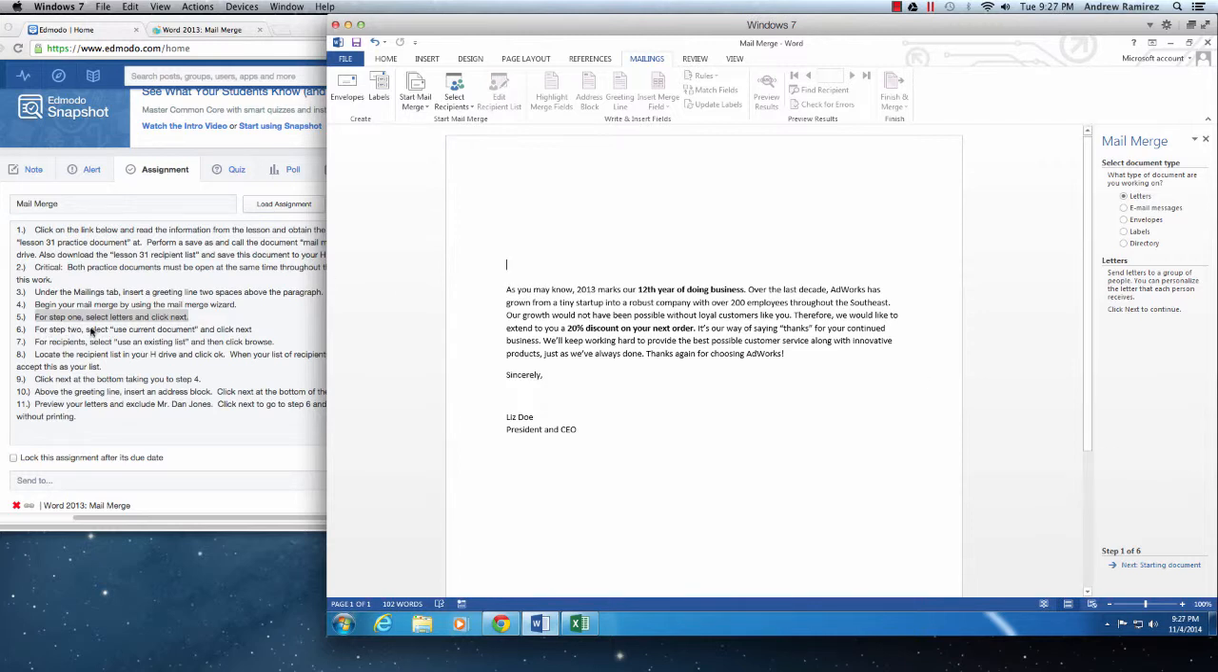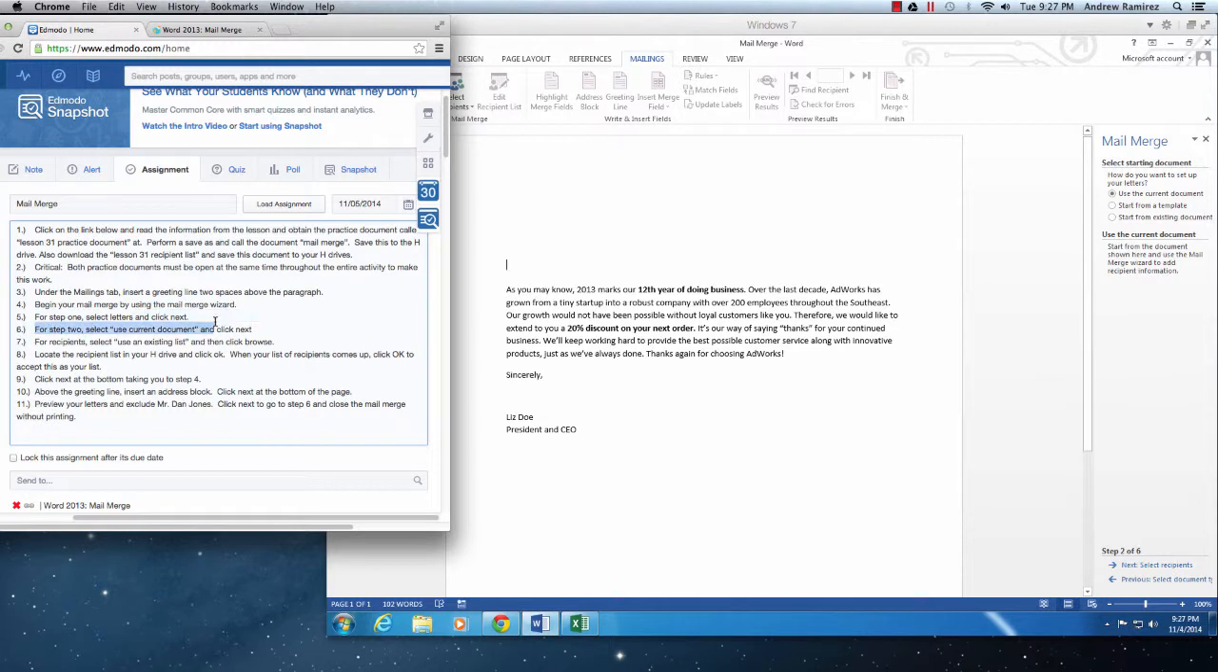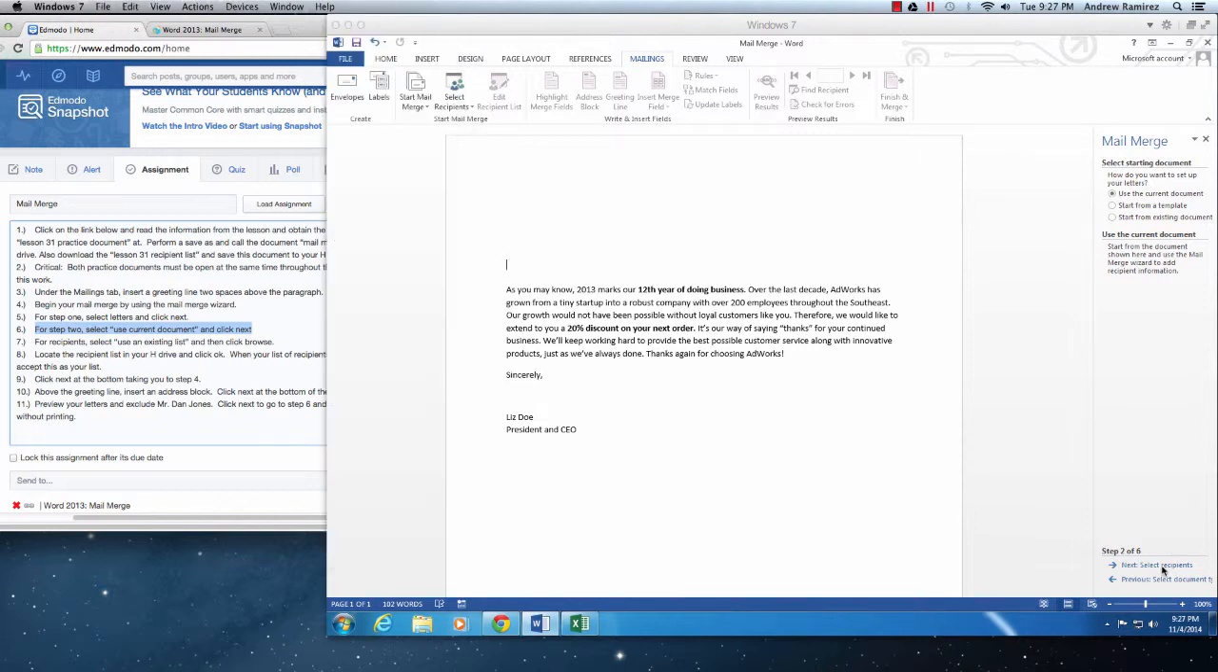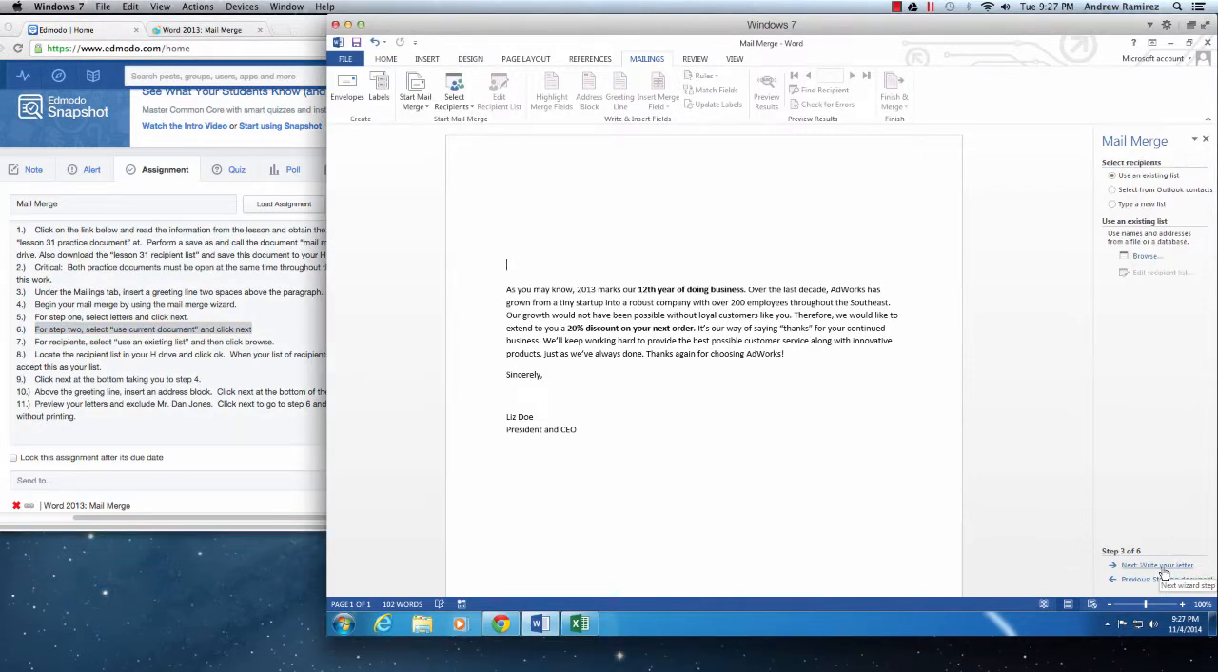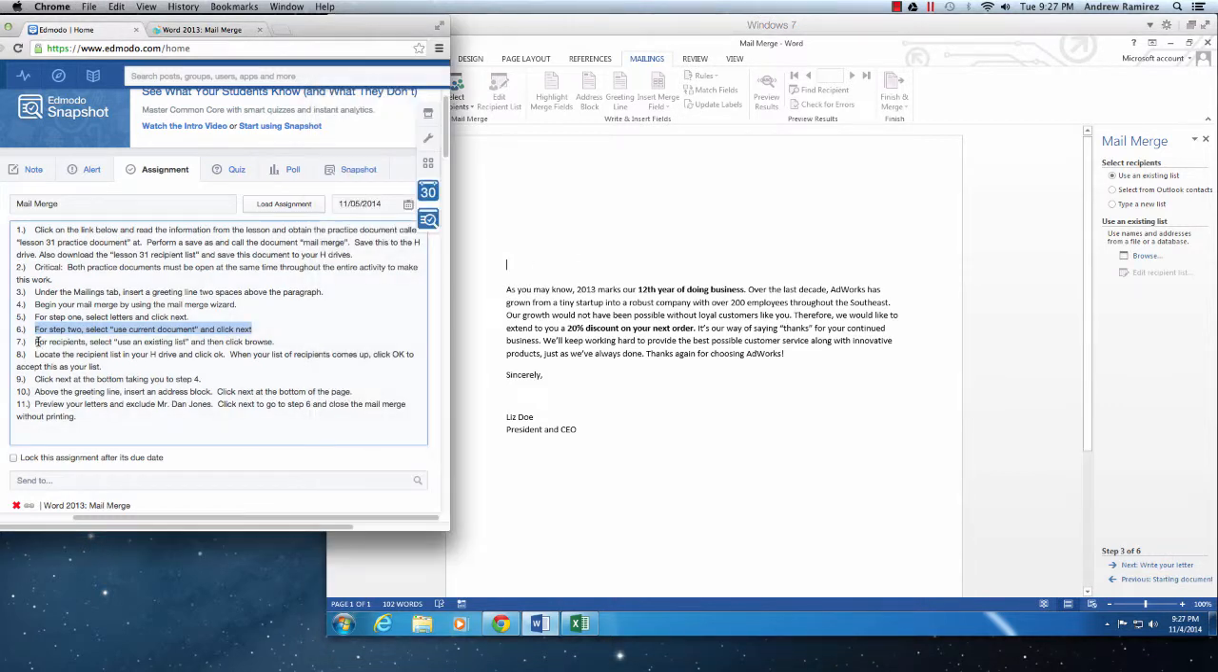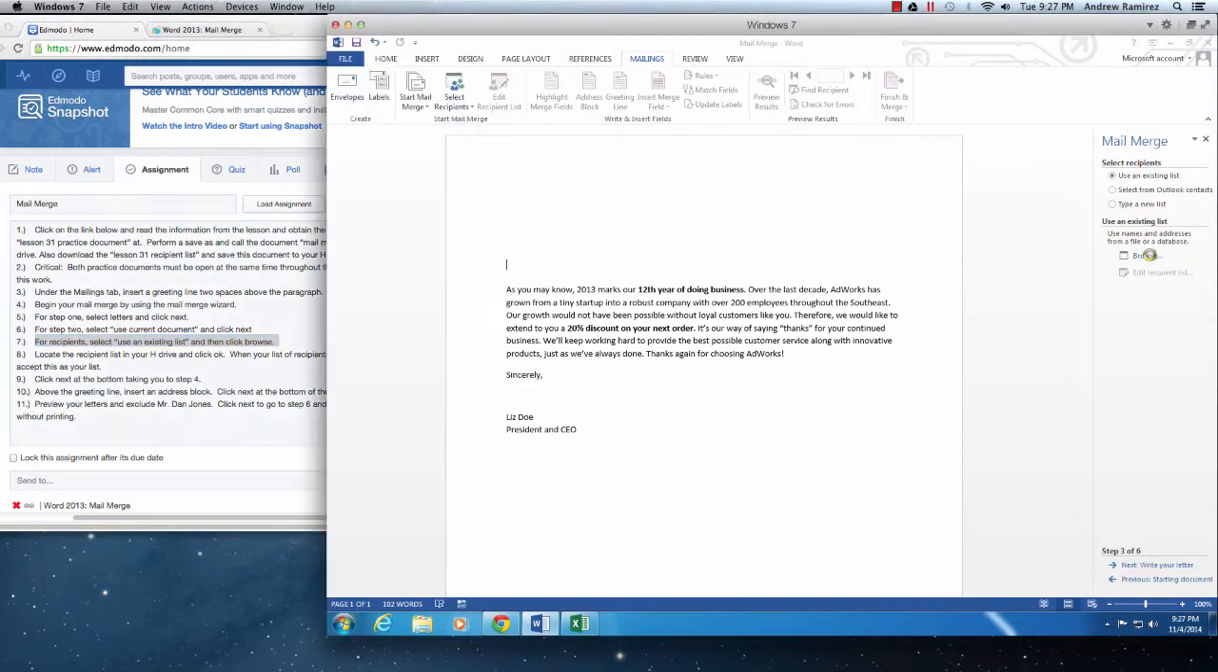So for step 1, select letters and click next. Well, by default it should already be selected, so all we have to do is come in here and click next. Number 6, for step 2, select use current document and click next. Again, this should automatically be set, so we're going to click next. So we have 2 next right now. Then for recipients, select use an existing list and then click browse. So for step 3, it's already there for us, so I don't have to change those circles. The only thing different we have to do is click on browse.